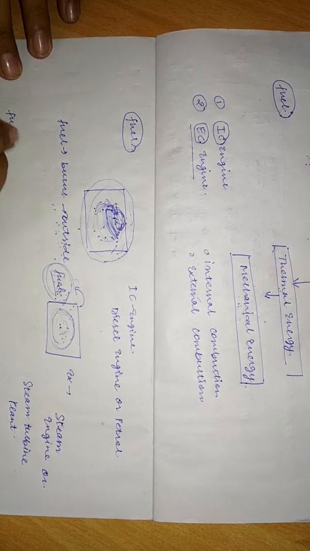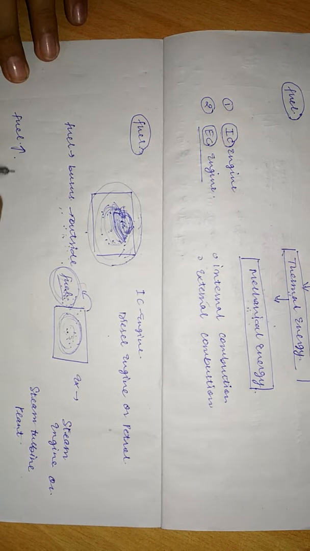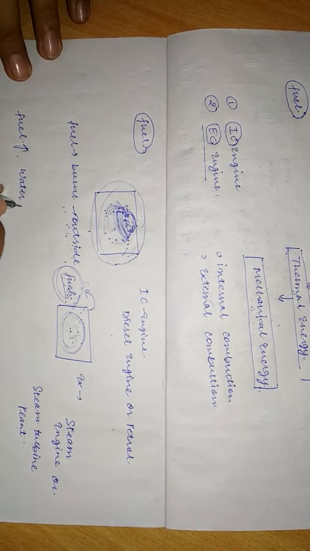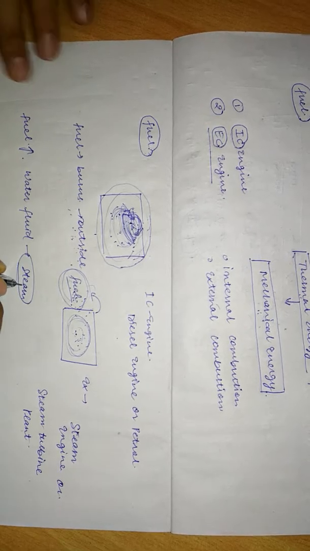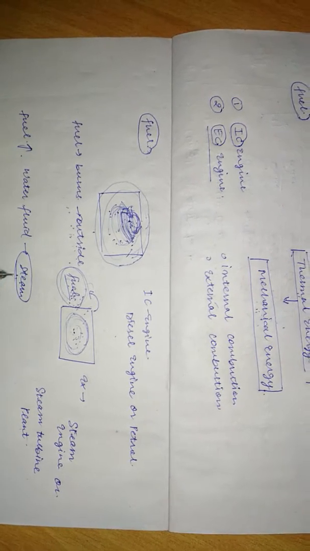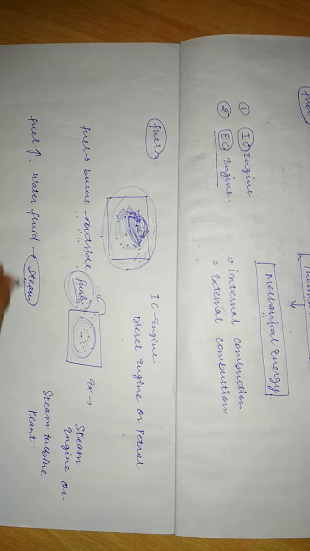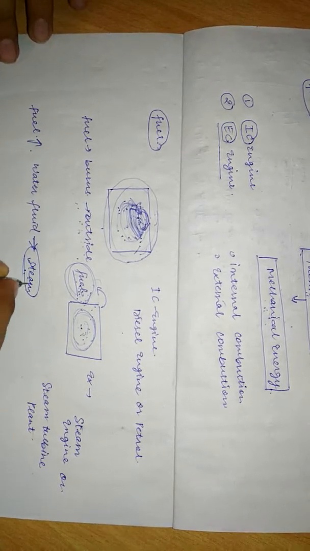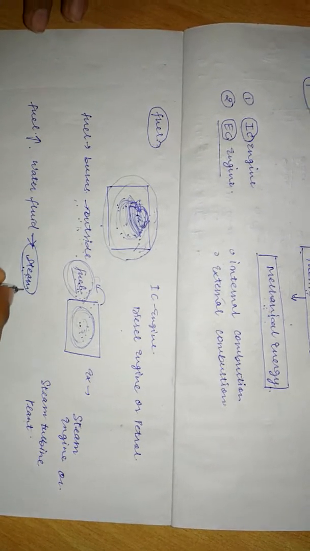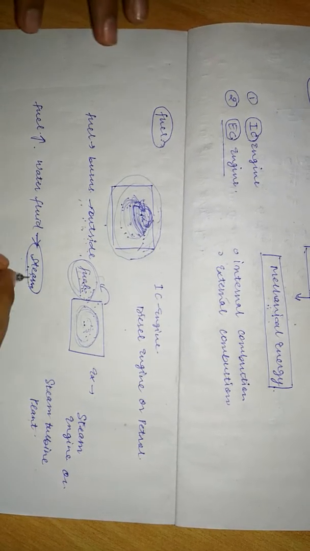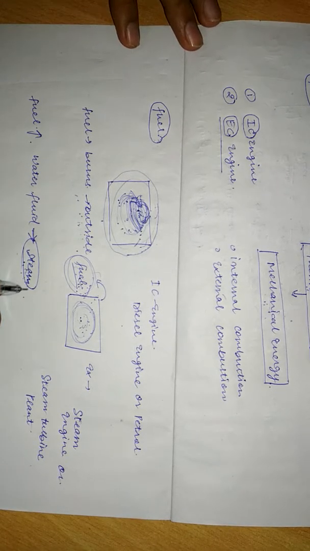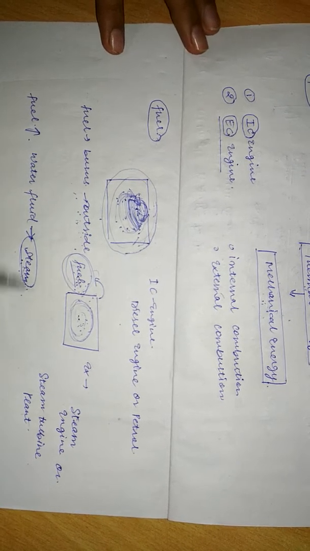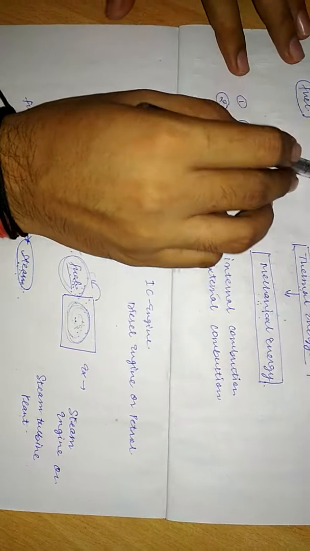The fuel energy is utilized to convert the water or any other fluid into steam, and this steam is made to strike on the turbines or any other rotating devices through which the chemical or thermal energy is converted into mechanical energy. So the main objective of the engines or heat engine is conversion of this chemical energy into mechanical energy.